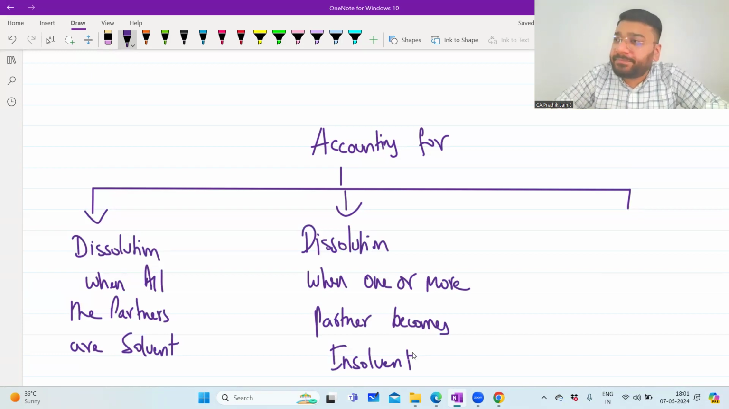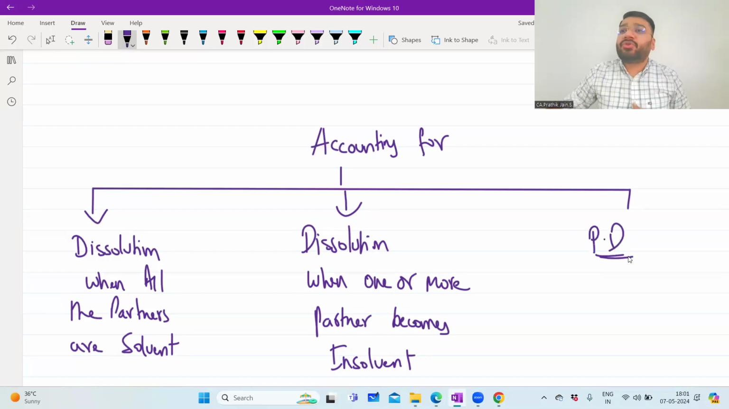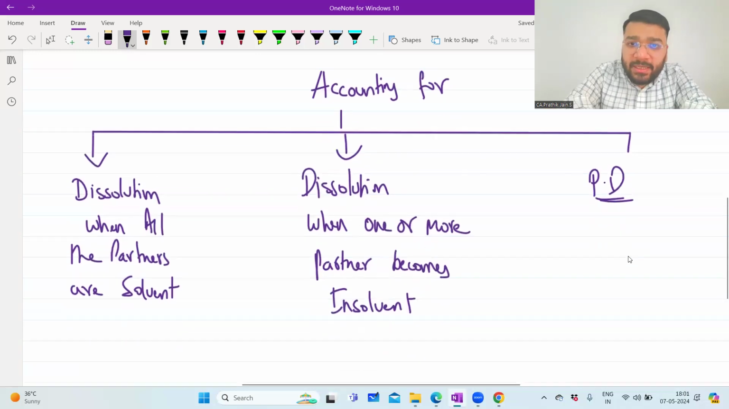What is insolvent? A person becoming bankrupt. Bankrupt means he doesn't have any money left over. He's become a pauper, but he's not a beggar. When a person becomes insolvent, it doesn't mean that he will come on the road and start begging. No, he'll have something with him to manage his life a little bit, but the majority of everything is gone. And the last is piecemeal distribution. So these are the 3 concepts that we are going to study in this particular topic.